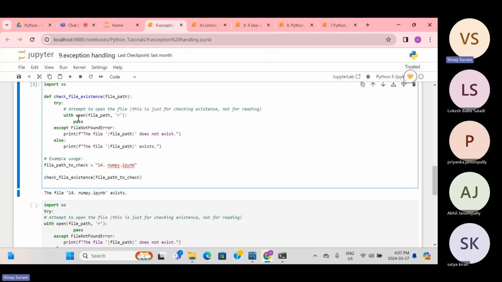So we are trying to open the file. If it is there, it's okay. It will print that the file exists, because that goes to the else statement. And then in the except, there is FileNotFoundError. Suppose I don't have this file, it should throw that error, but it has to throw it smoothly.